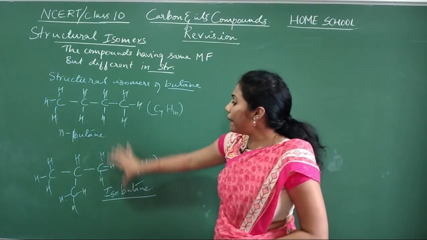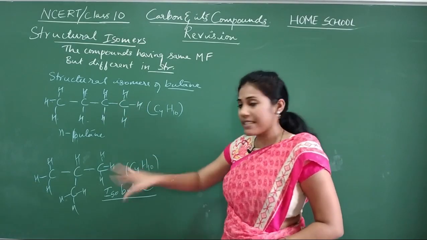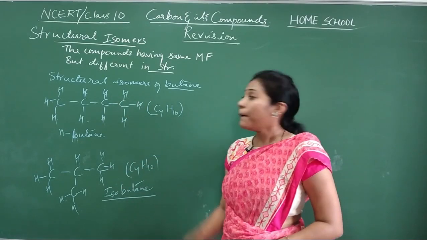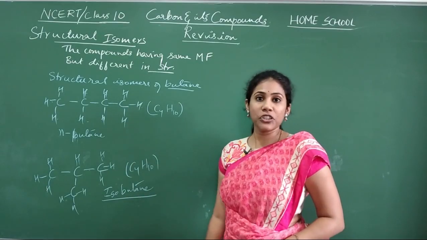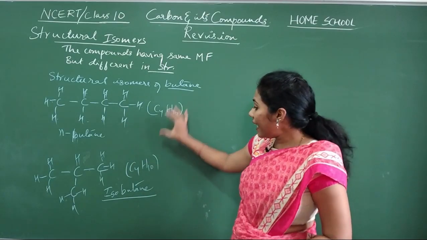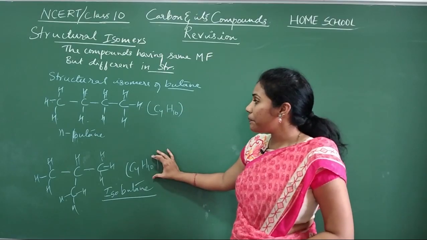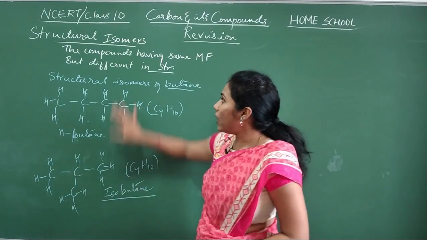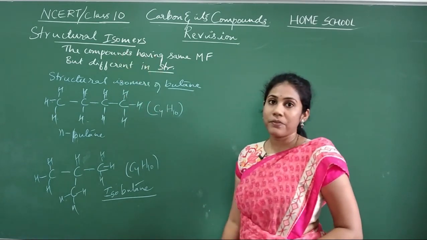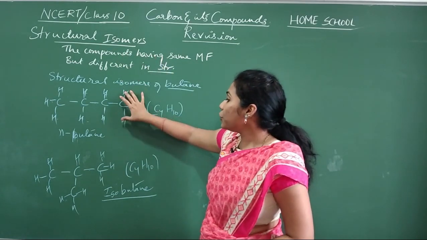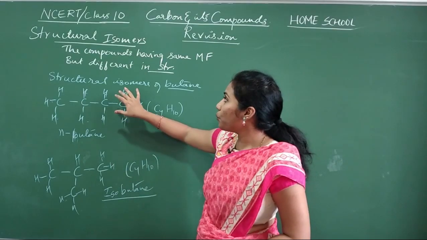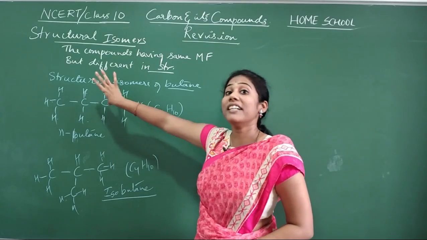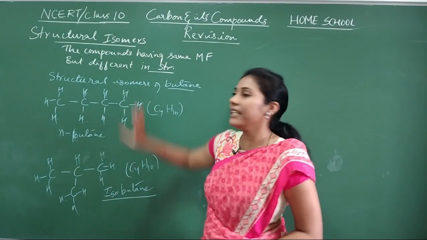See, 2 compounds. This is a different compound, and this is a different compound, guys. Both react differently actually, but they have the same formula and different structures. That is why they are called structural isomers. The name itself says they are 2 compounds which have different structures. That is the meaning there.